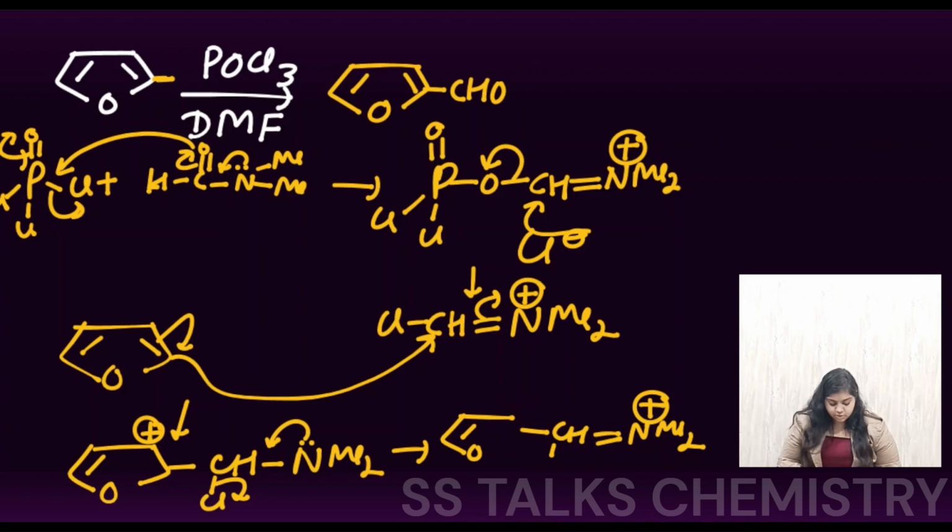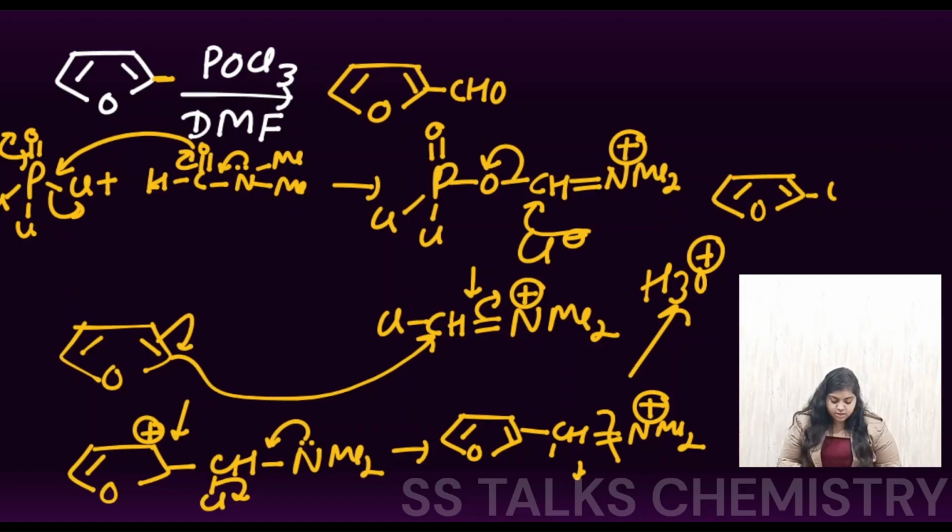Okay, so we are going to get this ring that is aromatic, and here this species is formed, and further the hydrolysis of this will give you the species. Hydrolysis of this group is going to cleave, and we are going to get a CHO being formed. So in the final product we are going to get the furan ring with the CHO substitution. So this was the product that I already wrote. So the whole mechanism is going like this.